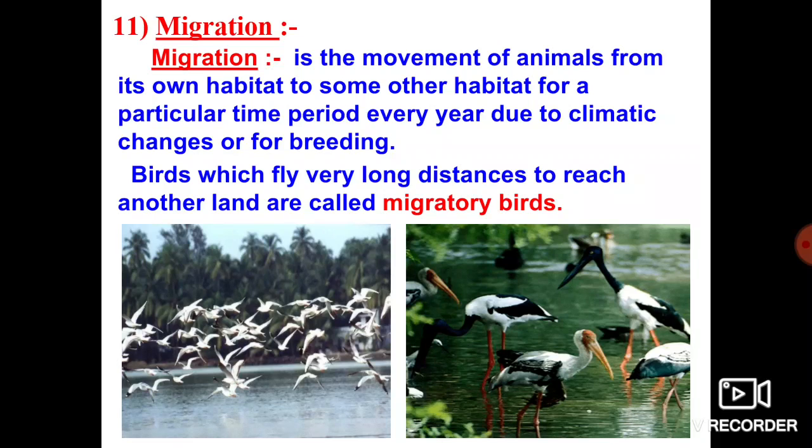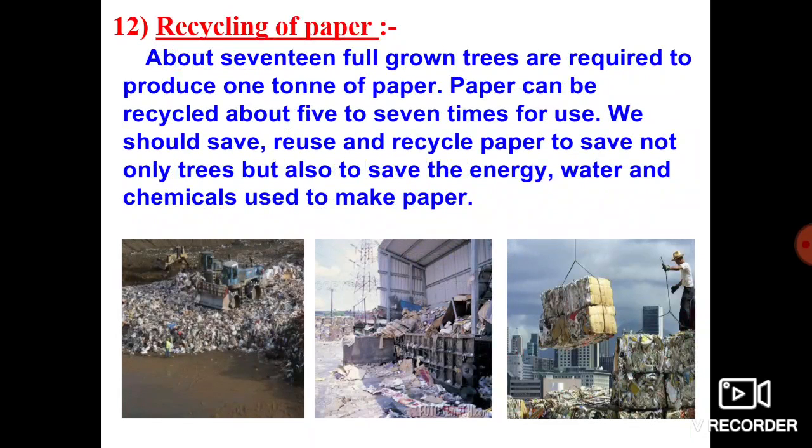So these are all the very important advantages of migration. Can you tell me what the advantages of migration are? Yes. The migrating species are provided with favorable conditions of temperature and also a suitable place for reproduction.